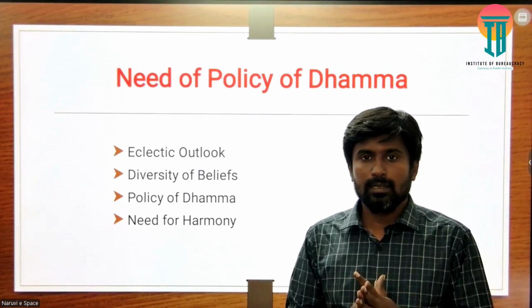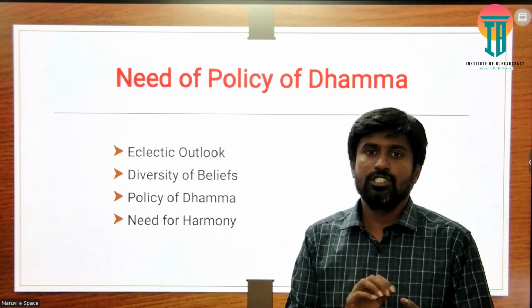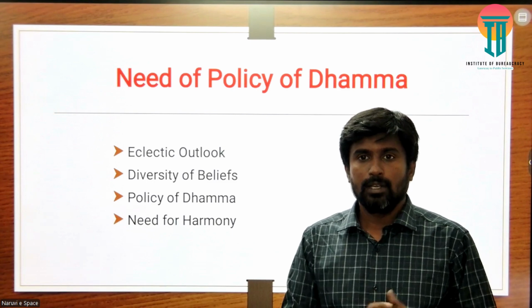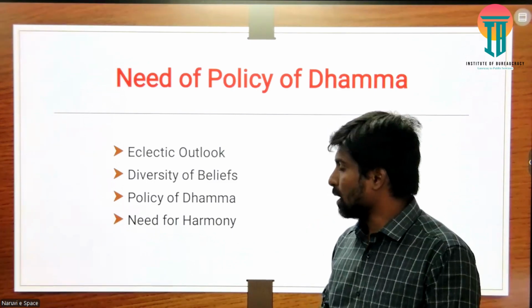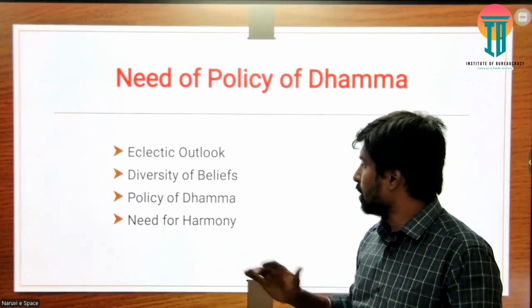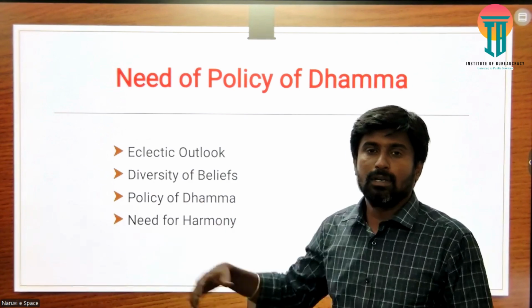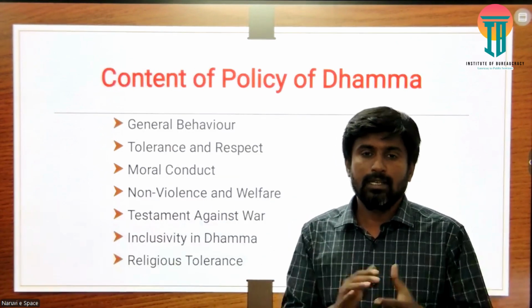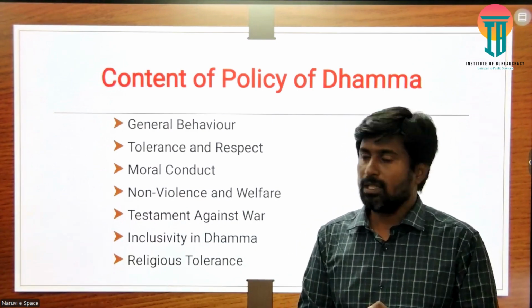He had to create a certain kind of harmony in order to balance each other's social practices and cultural practices, in order to maintain the kingdom in a more peaceful way. So Ashoka preferred that by introducing a policy of Dhamma, he could maintain some kind of harmony in order to maintain the kingdom, the Ashokan empire, the Mauryan empire, in a very proper way.